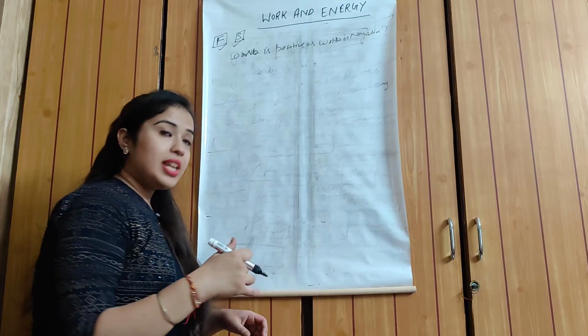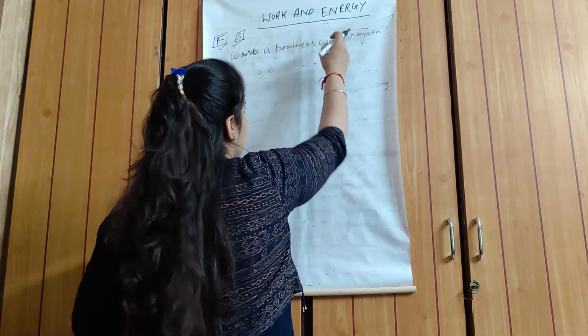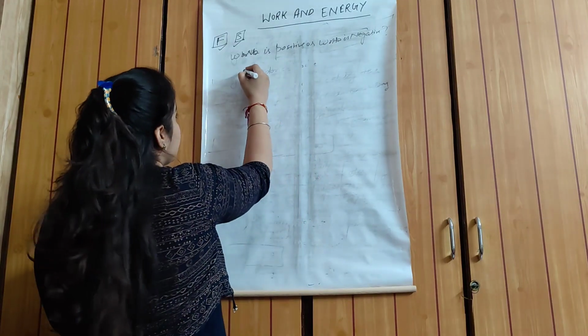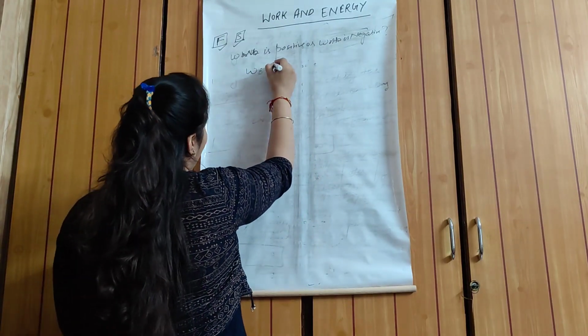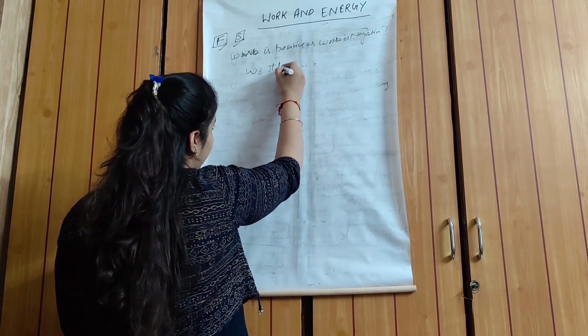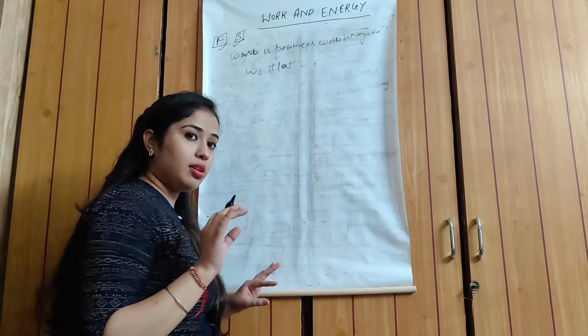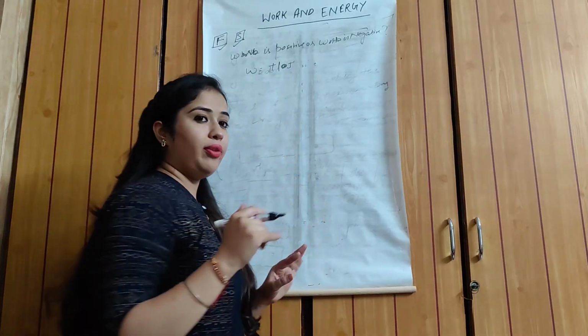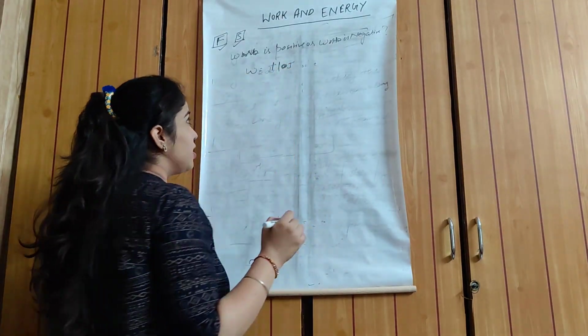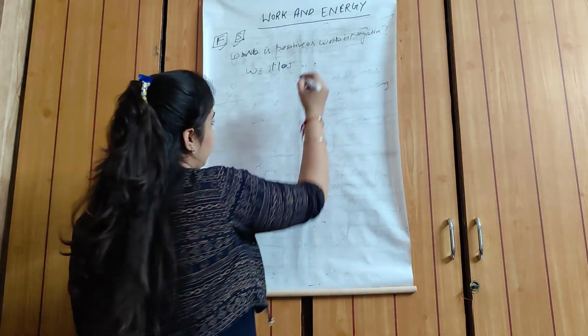Firstly I will explain why we say that work is positive or negative. Suppose you have an answer of plus 10 joule, I can write this number randomly. You can write here any number like 20, 50 or 100. Suppose you have an answer that work done is equal to plus 100 joule.